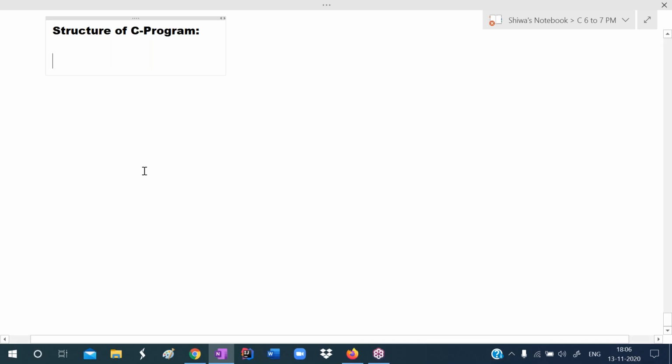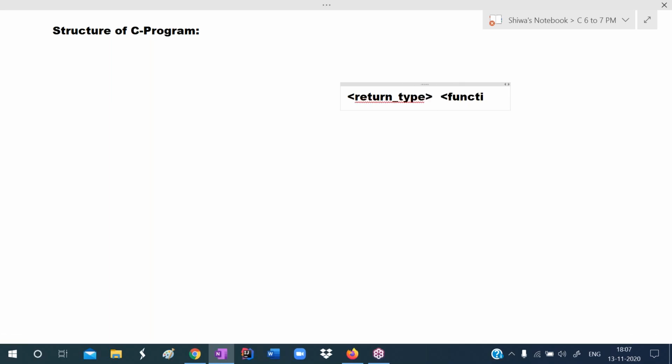We write a C program in the form of functions. To define a function, we have to follow one syntax. What is that syntax? We write the return type. Then here we give the function name. Then in the brackets, we write parameters. This is called the parameter list or argument list.